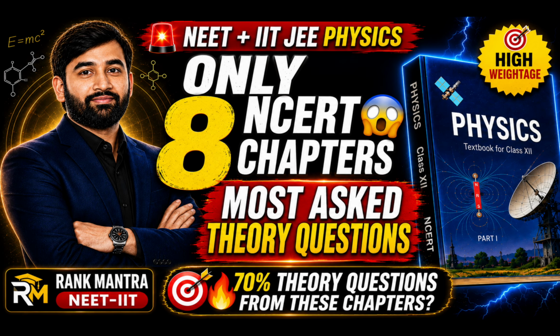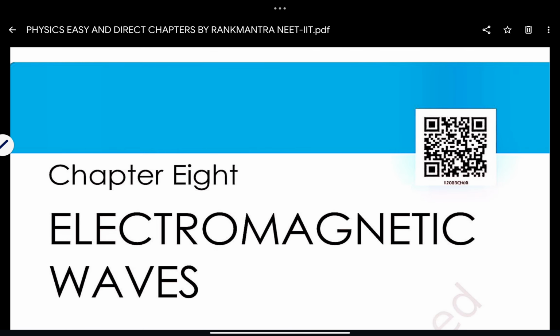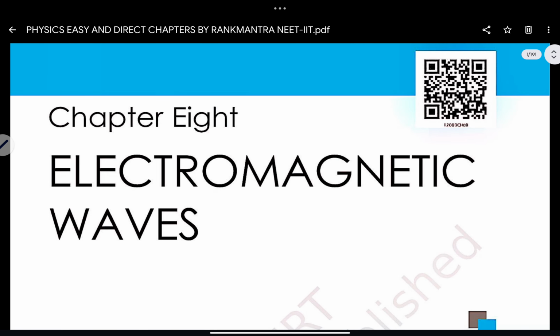So for this, what I have done is that for all these 8 chapters, I have designed the beautiful NCERT highlights. We can see down those all the NCERT highlights. Look down into the first chapter.